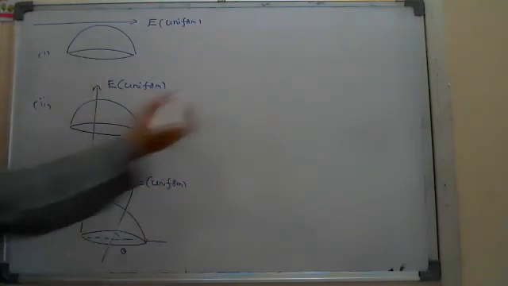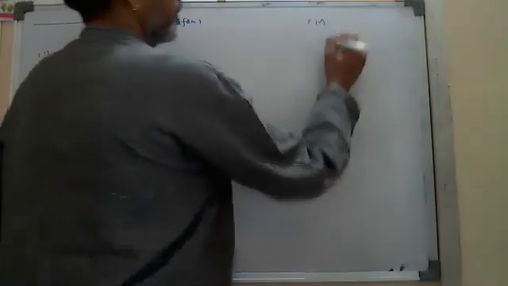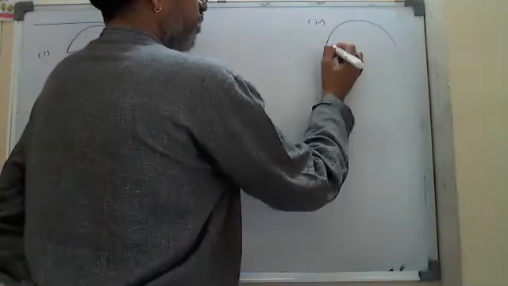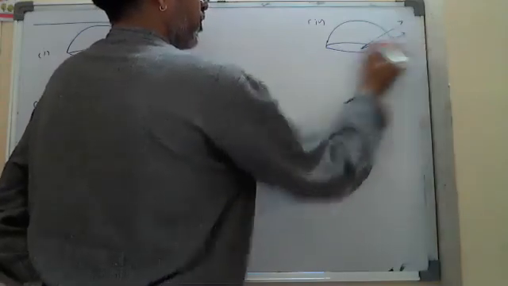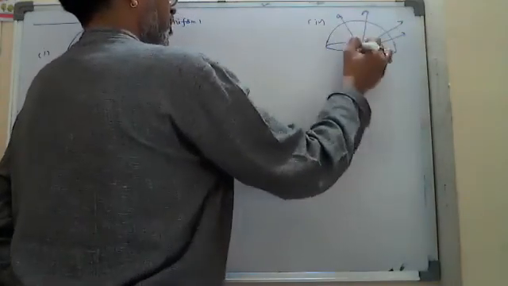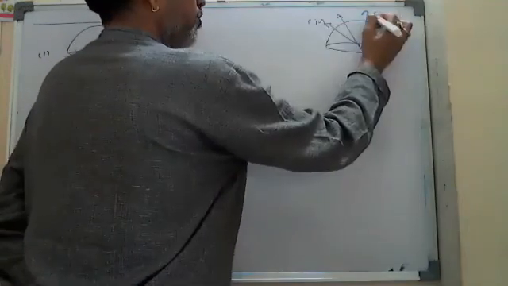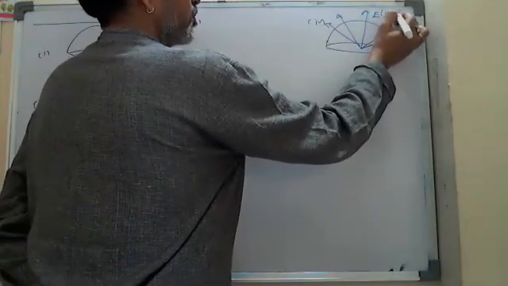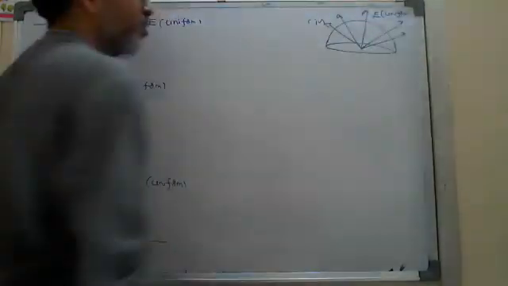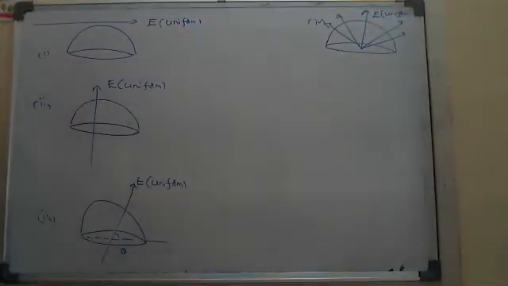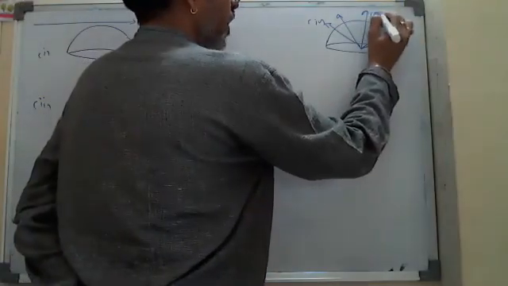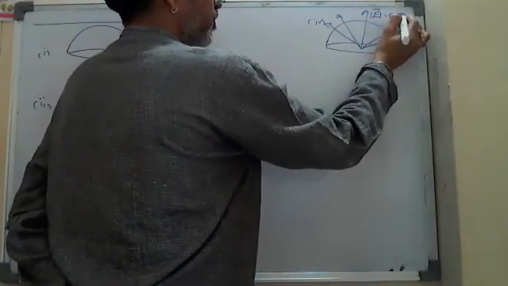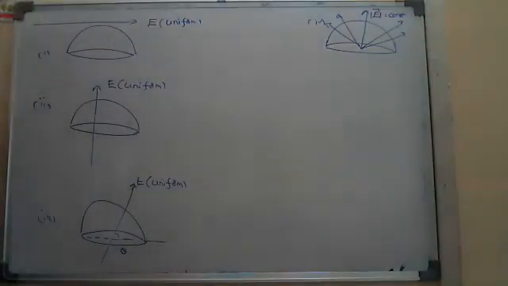Fourth, the electric field is given like this, also uniform. Magnitude E is constant at all points, but direction will be different.